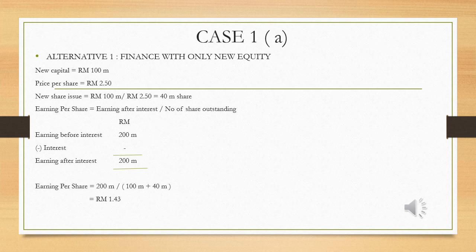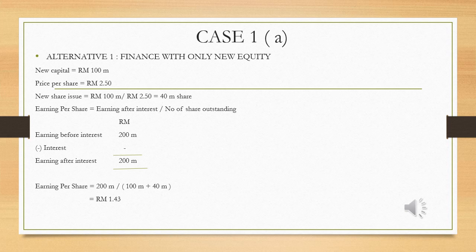In order to raise the capital, the company plans to finance with only new equity, so they need to issue new shares. RM 100 million of new capital divided by the price per share of RM 2.50, and we get a new share issue of 40 million shares. Before we calculate earning per share, we need to find the earning after interest first. Earning before interest is 200 million minus interest of 0 because there is no debt in this question, so earning after interest is RM 200 million.